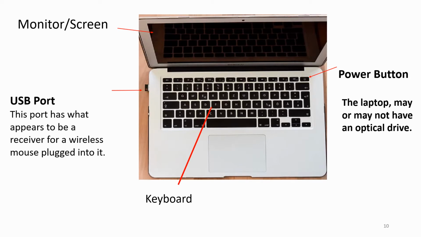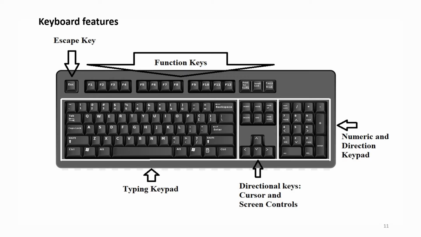Monitor screen, USB port. This port has what appears to be a receiver for a wireless mouse plugged into it. Power button. The laptop may or may not have an optical drive. Keyboard. Keyboard features: escape key, functional keys, numeric and directional pad, directional keys, cursor and screen controls, typing keypad.